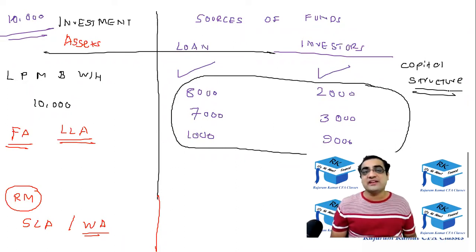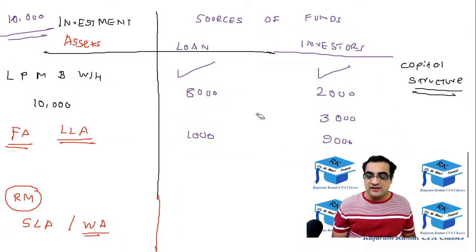We do have it in level 2 in detail. Actually, level 1 does not go into that much detail. What is the right optimal capital structure for a company? Okay, so right now I'll not go into it. I'll just take it that we had 8,000 and 2,000.